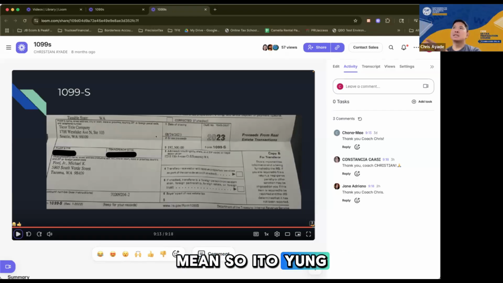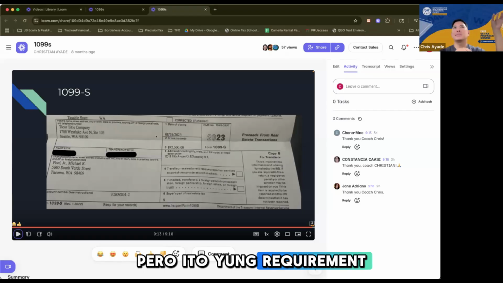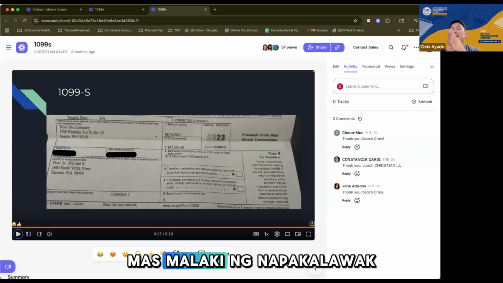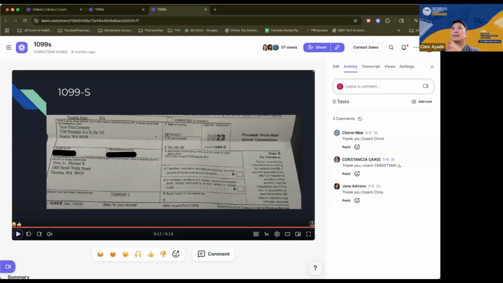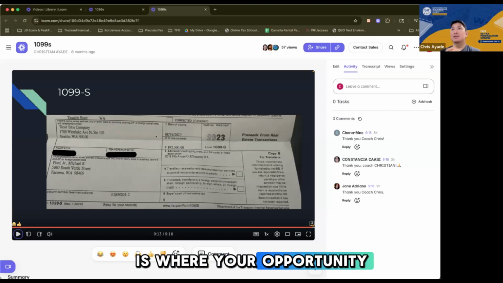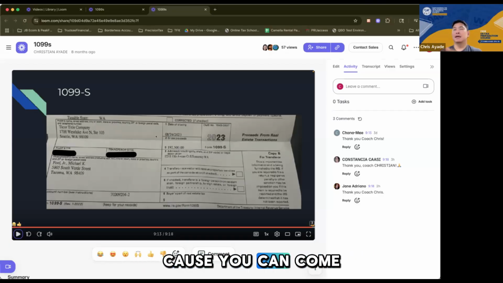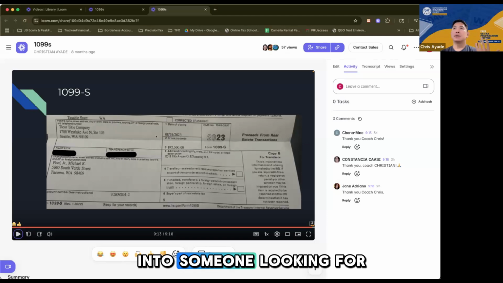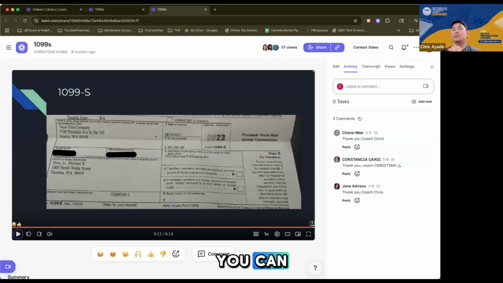You know what I mean? So this is their budget, but this is their requirement. So the gap is very wide. Right? So this is where your opportunity comes in, right? Because you can come to someone looking for a tax preparation role, and since you're just beginning, I don't think you could demand a premium rate yet, but it will come. Trust me, it will come.